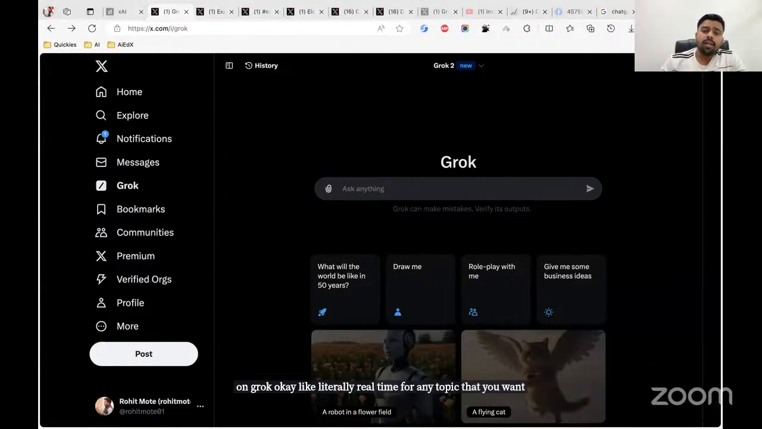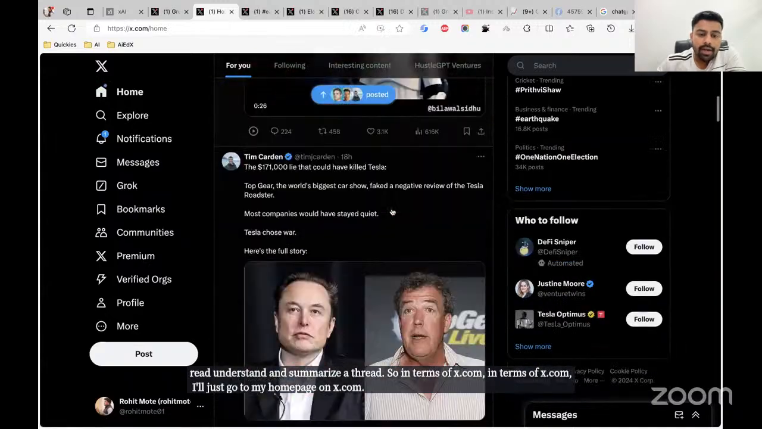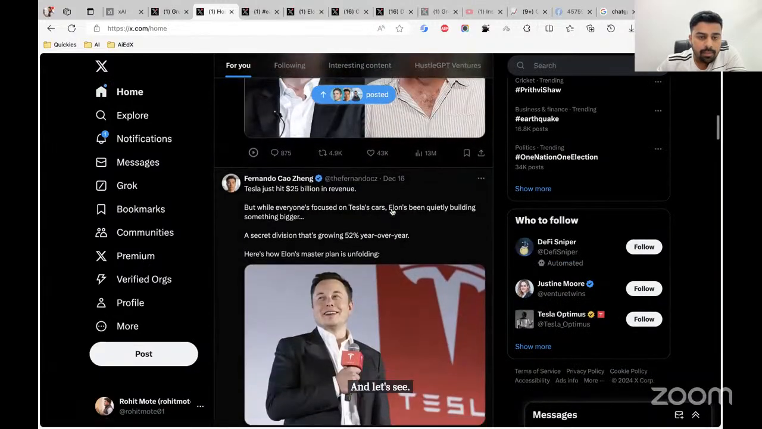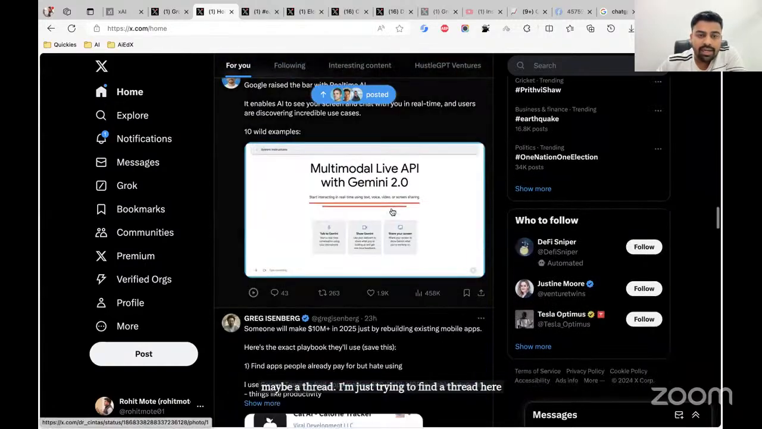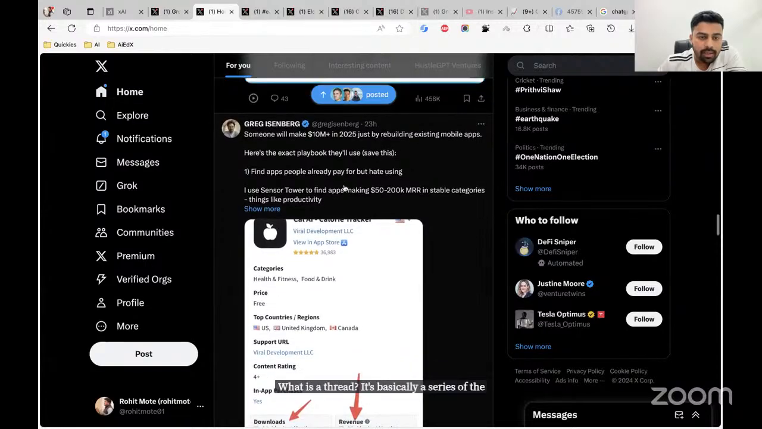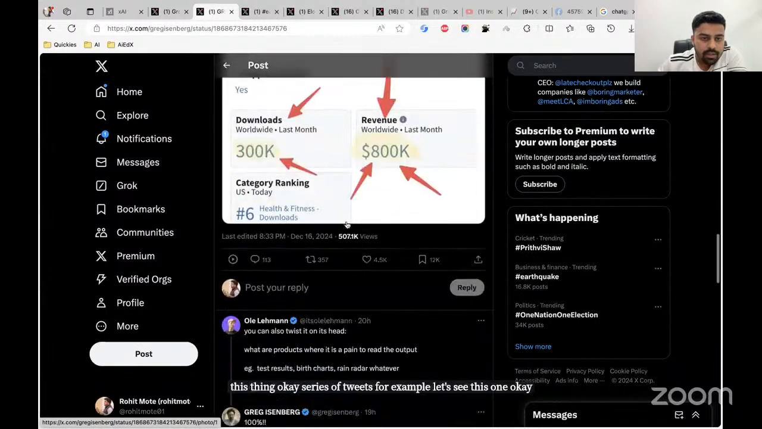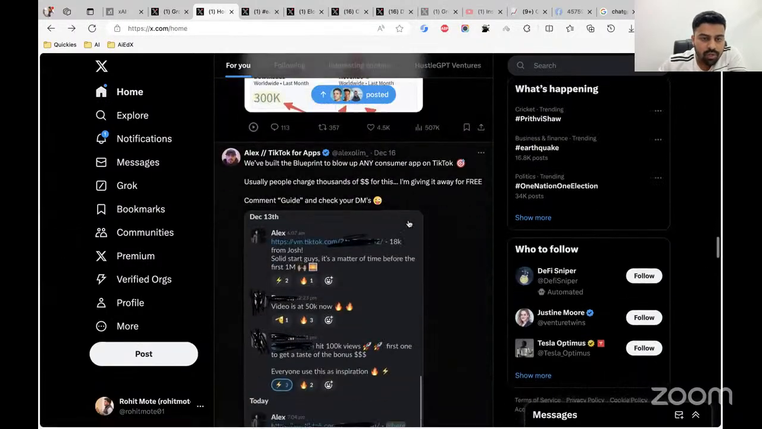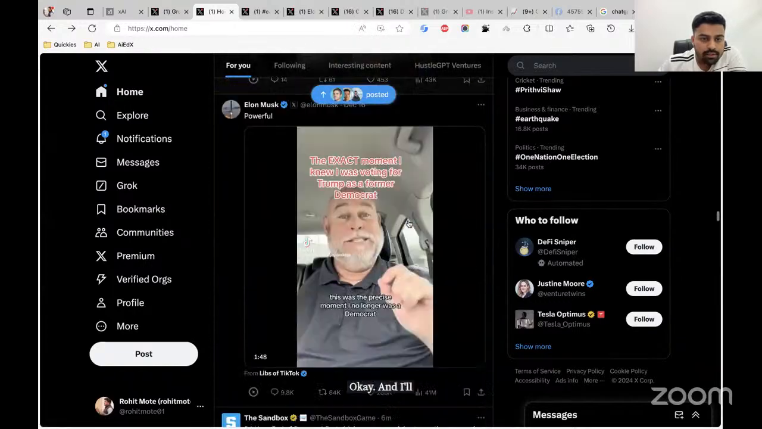Then the third use case that you can understand is to read, understand, and summarize a thread. So I'll just go to my homepage on x.com and let's see, maybe a thread. I'm just trying to find a thread here. What is a thread? It's basically a series of tweets. For example, let's see this one. Let's find a different one, a thread for some topic. And I'll show you that.